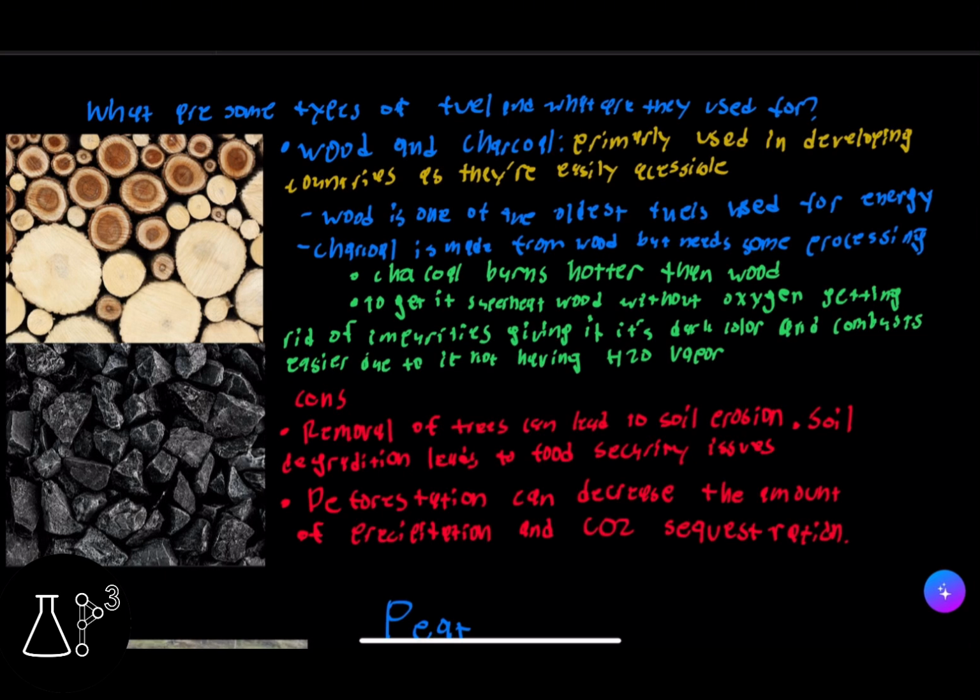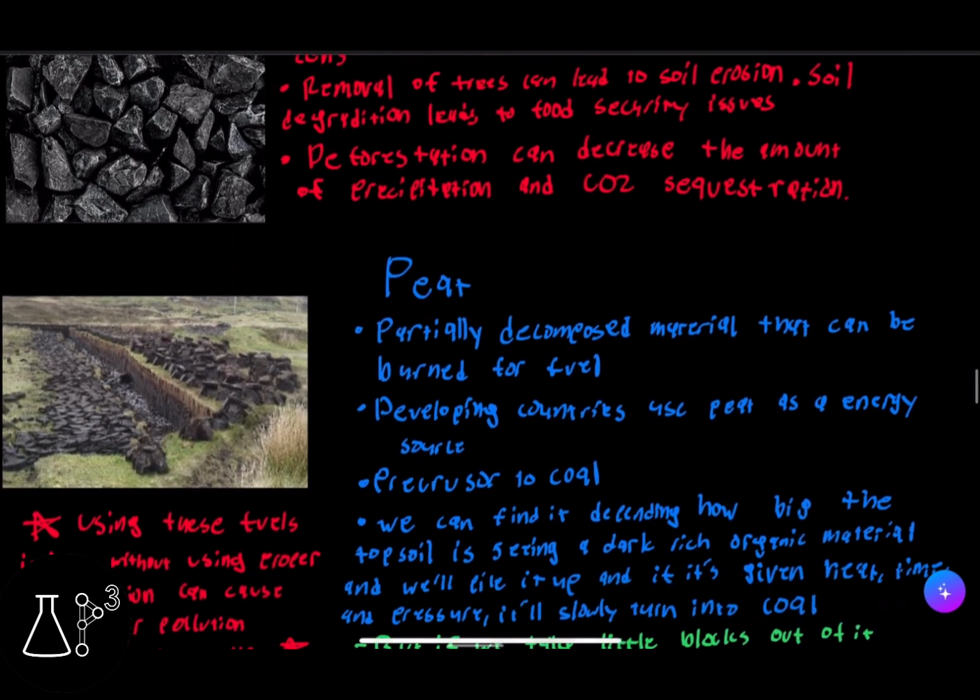The cons of it is that removal of trees can lead to soil erosion, and soil erosion or soil degradation leads to fuel security issues. Deforestation, which is just cutting all the trees in a particular location, could be a rainforest, could be a woods, can decrease the amount of precipitation and CO2 sequestration. And now we're going to talk about peat.